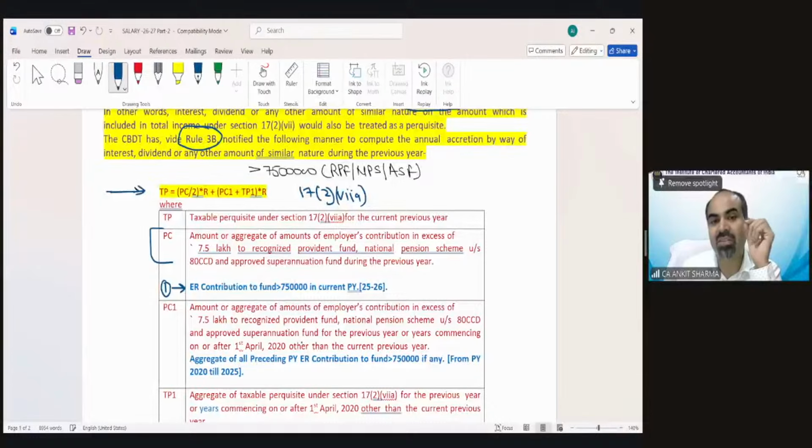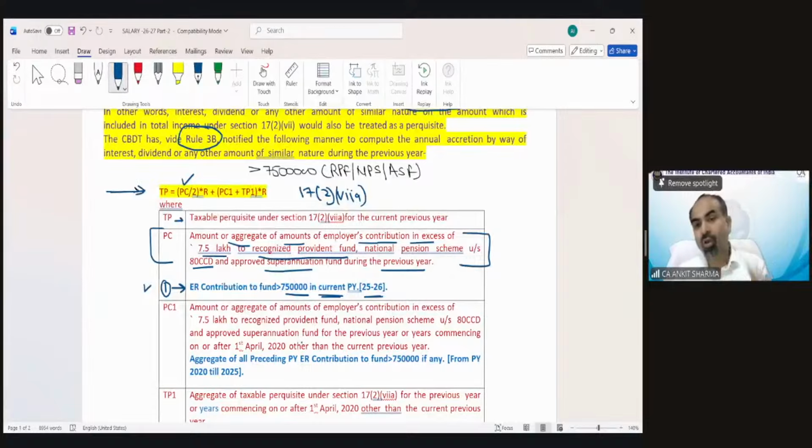PC means, look, TP is taxable value of perquisite, what we do need to calculate. PC means the contribution to provident fund. And it says the amount or aggregate of amounts of employer's contribution in excess of 7.5 lakh to recognized provident fund, NPS under section 80CCD, and approved superannuation fund during the previous year. So this language has been decoded in only one line. PC means employer contribution to fund exceeding 7,50,000 in current previous year 25-26.